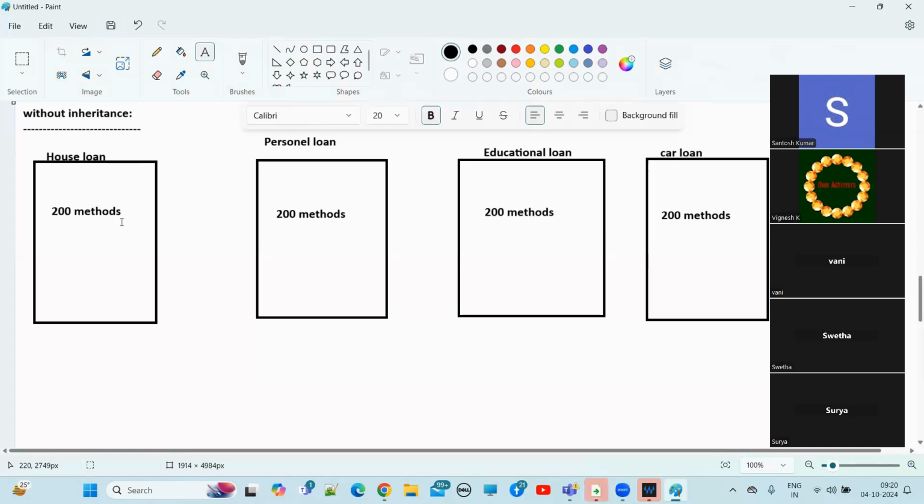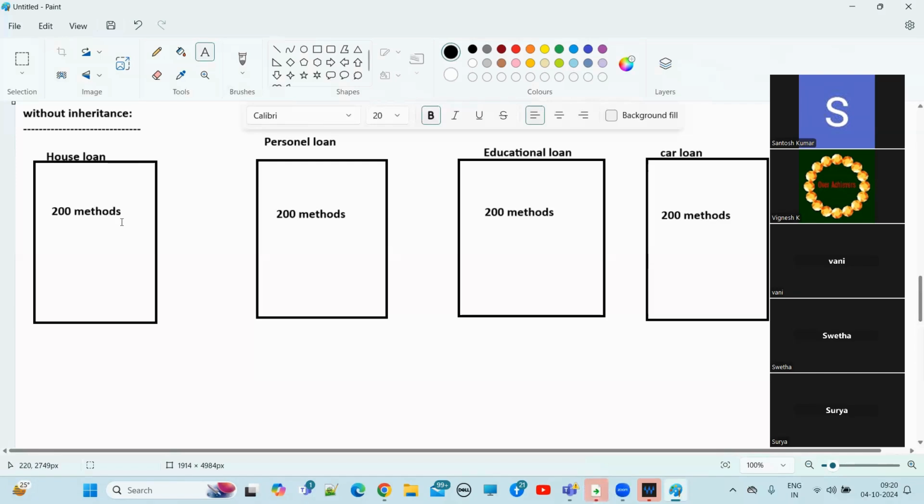Both together, 200 methods. If you take education loan, the same common methods that we have written for house loan and personal loan, we have to write again in the education loan class also. Along with that, education loan specific methods also we have to write. You can write the same way for car loan also.